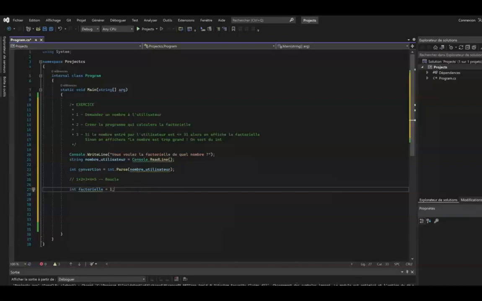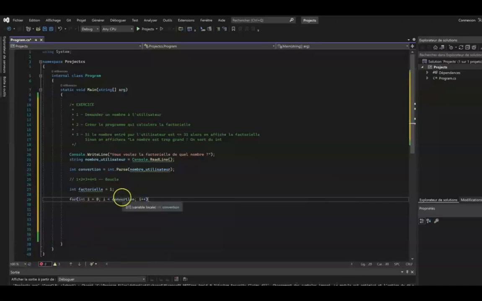Here, as we initialize the I to 1, we will lose a turn because usually we initialize it to 0. And the product also includes the number that the user enters, so the condition must include when the loop reaches this number and must execute the instructions. Then we need to put an equal sign in addition to the lower. We will finish by incrementing the I at each turn of the loop, so here I++. And in the for braces, we will put the following operation. We will write factorial is equal to factorial, an asterisk, I and semicolon.